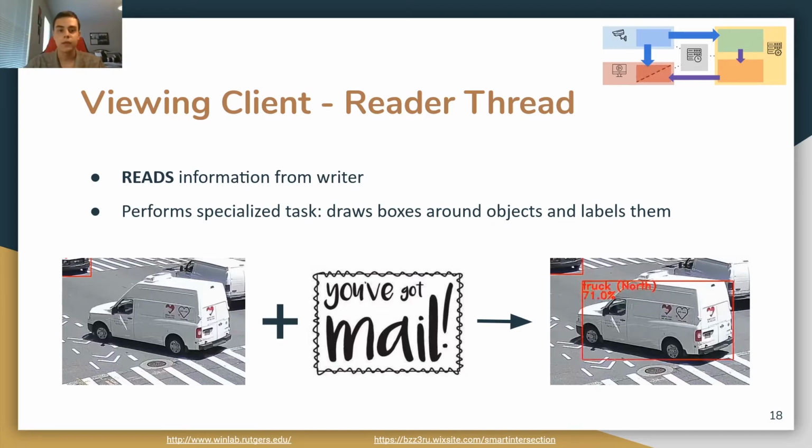Once the reader thread has object information timed properly with the original video stream, it uses OpenCV to draw bounding boxes around detected objects and label them with any relevant information, such as names and confidence in predicting that object. In our example, the coworker does their instructed task and then checks their email again to see if any more information was sent over. This process continues until there is no more video remaining.